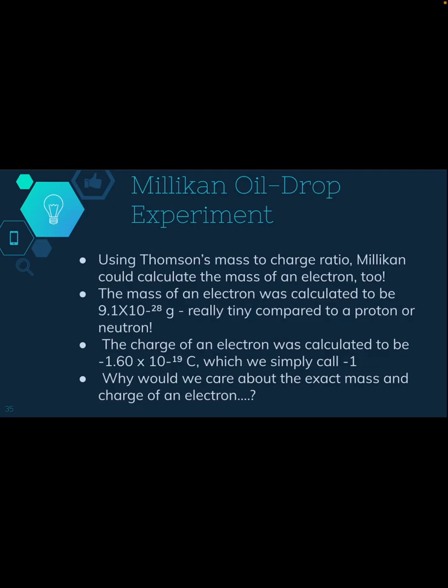So the mass of an electron was calculated to be 9.1 times 10 to the negative 28 grams, which is super, super tiny and really hard to think about how small that is. The charge of an electron was calculated to be negative 1.60 times 10 to the negative 19. So we just call that negative 1.